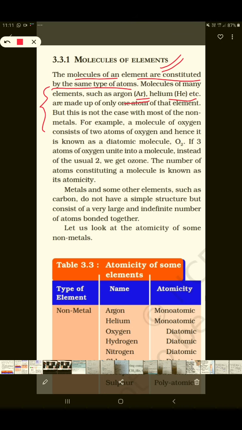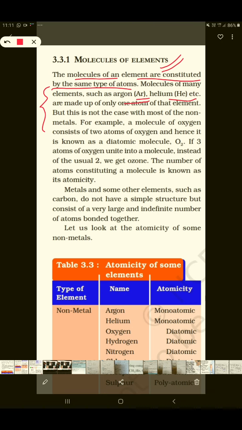Helium has 2 electrons in the outermost shell. The octet is not completed. I have been telling you, when 8 electrons are present in the outermost shell, they are very stable. Helium hasn't got 8 electrons in the outermost shell. It has got 2 electrons. But 2 also means symmetry. Balance is maintained. Symmetry of the outermost shell is maintained. So when 2 electrons are present in helium, it forms a very stable arrangement of electrons, and this is how a single atom of helium can exist. So helium is also a monoatomic gas.